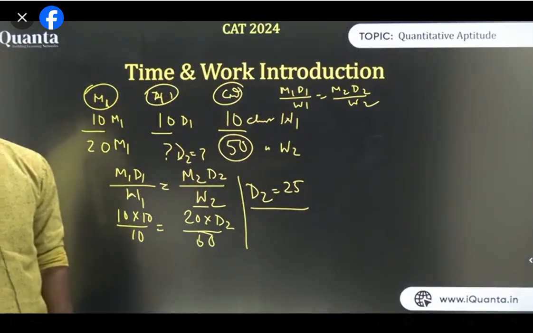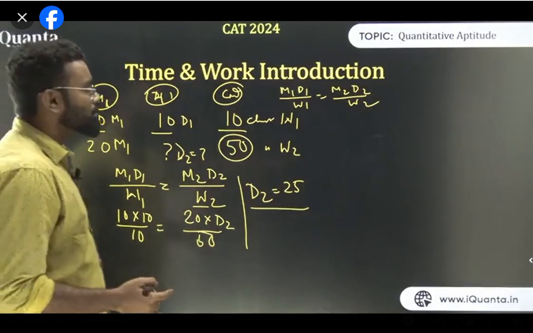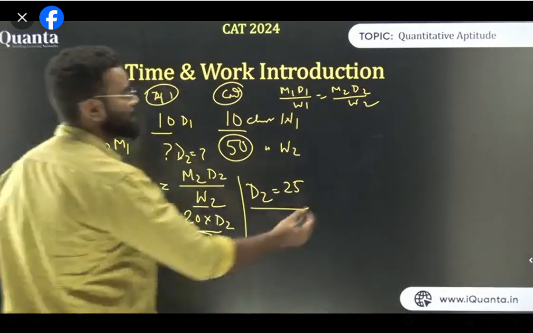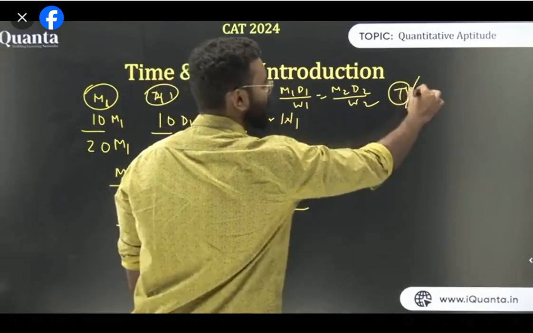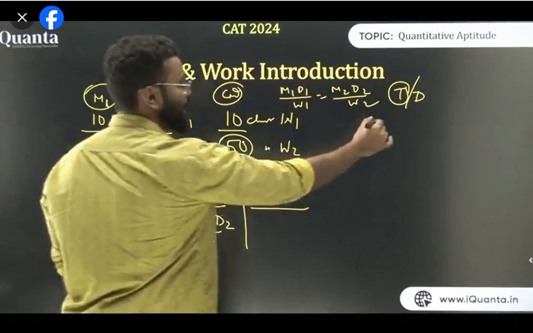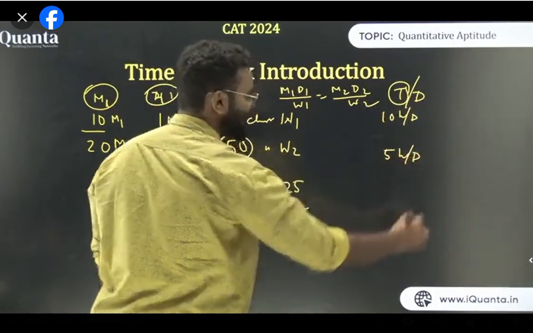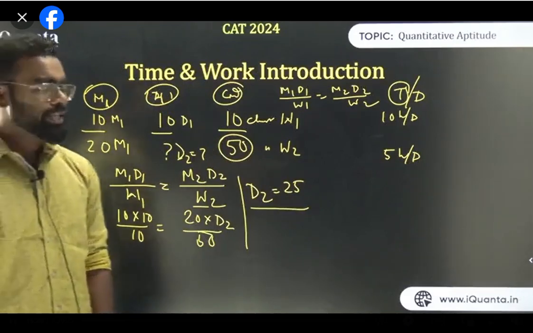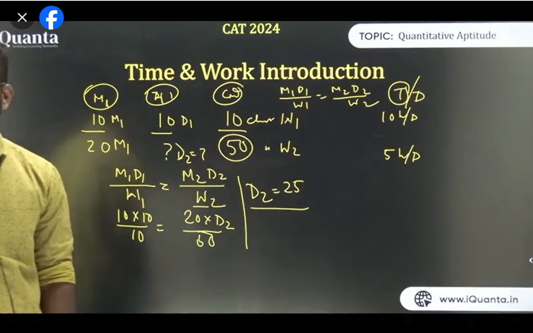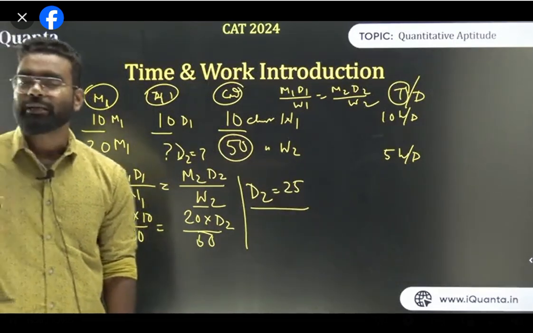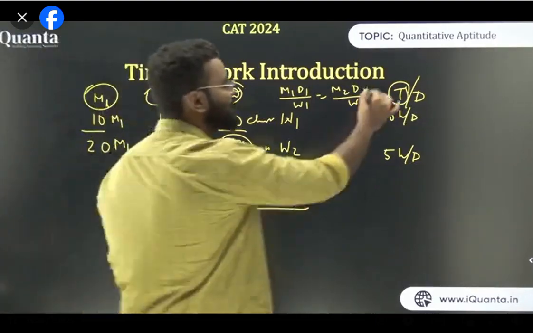Next, now think about something like, let's say we have another thing, which is time. That is time per day, let's say. That means initially they are working 10 hours per day. Now let's say they are working 5 hours per day. Am I clear? So I'm adding another variable here, which is time per day.